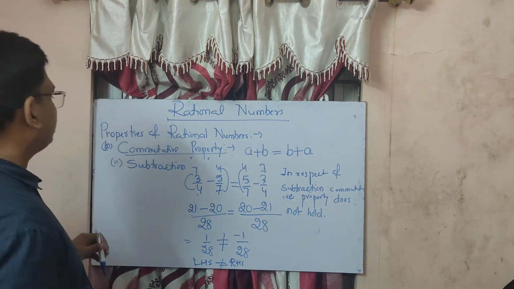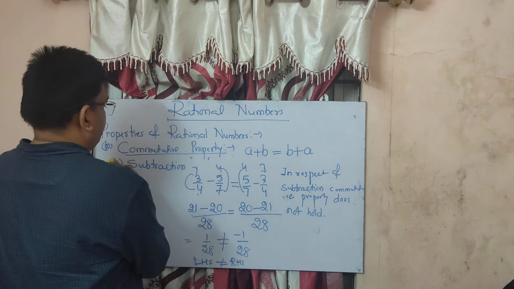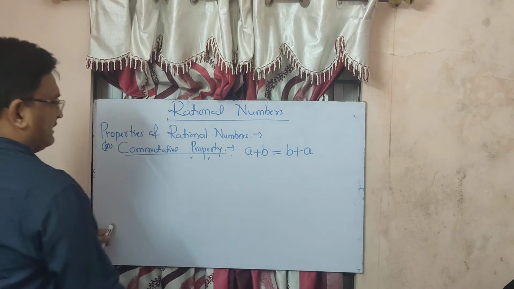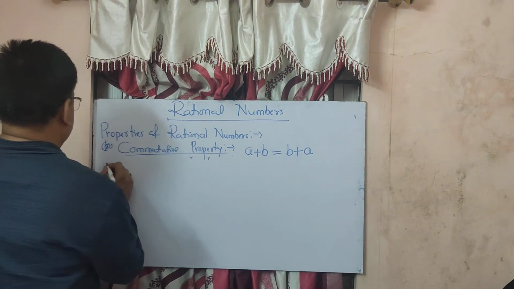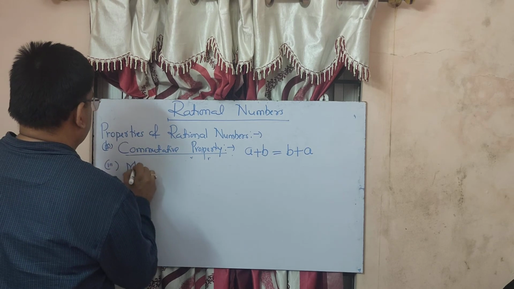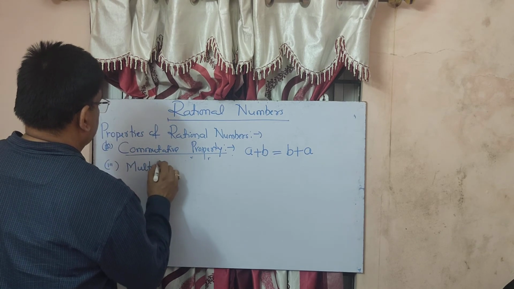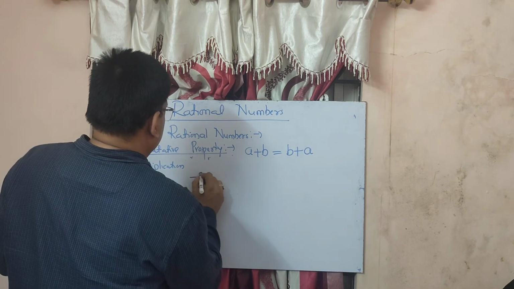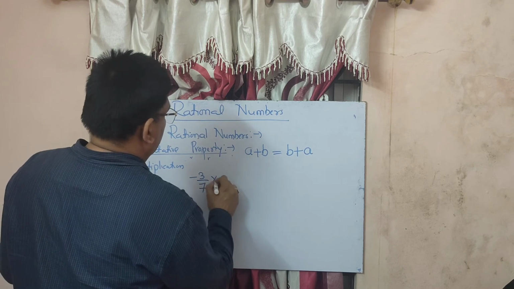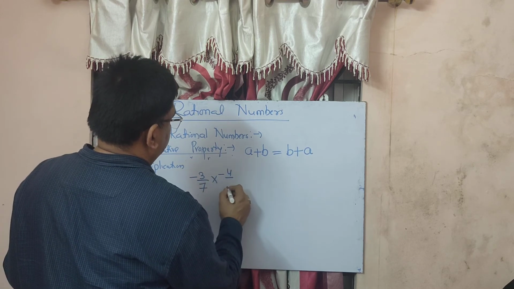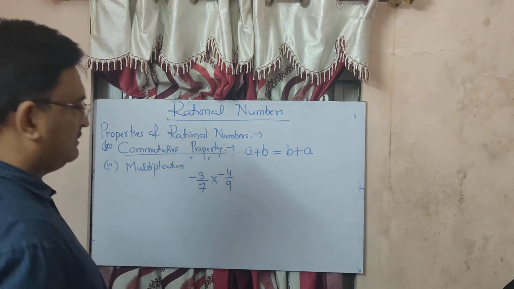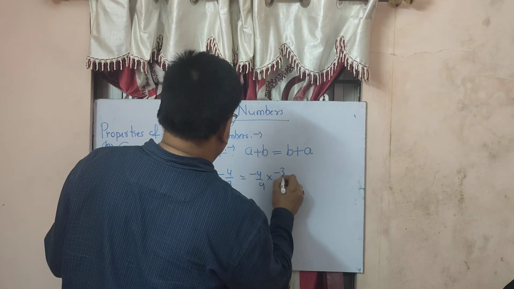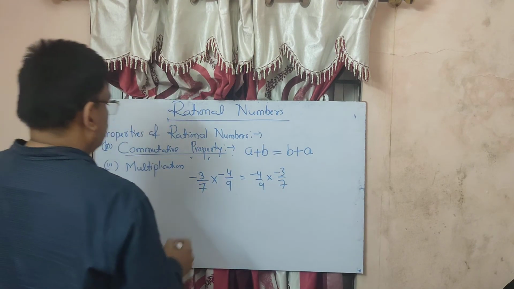Now we'll move to the next, that is the third operation, multiplication. The third operation will be multiplication. Let us check. Minus 3 upon 7 into minus 4 upon 9. Now if you interchange, that is minus 4 upon 9 into minus 3 upon 7. Let us check it now.